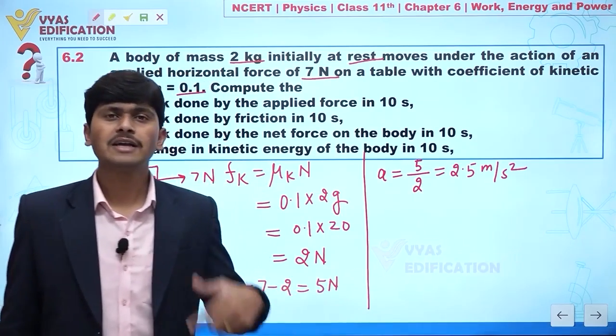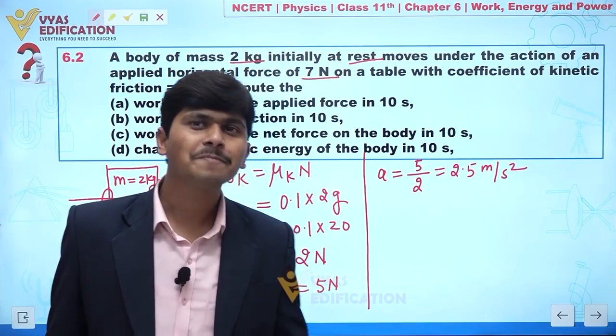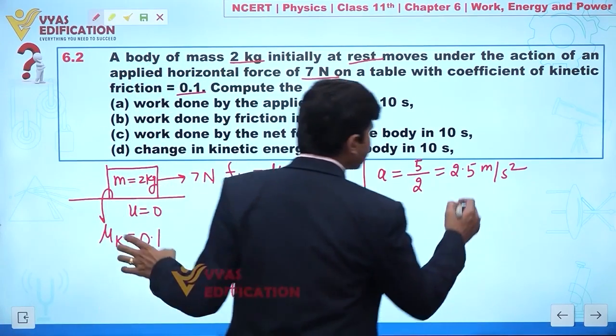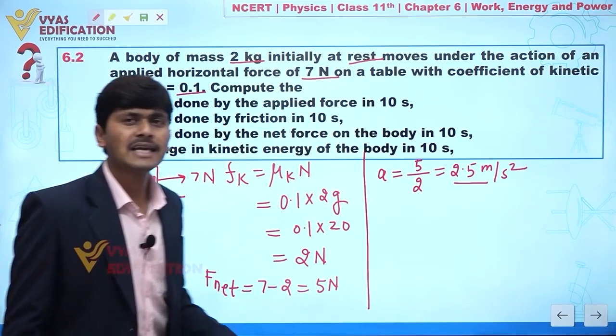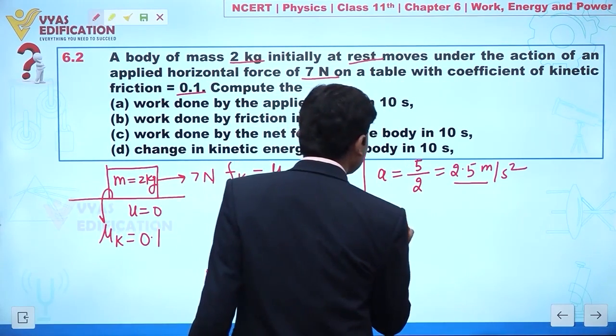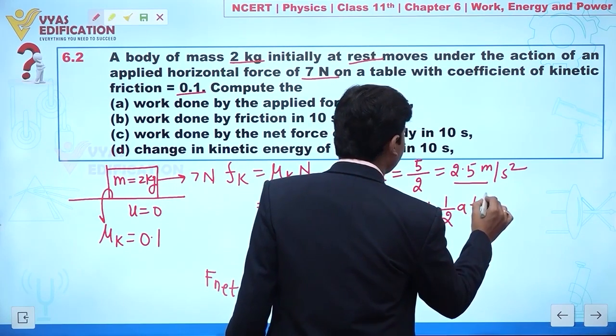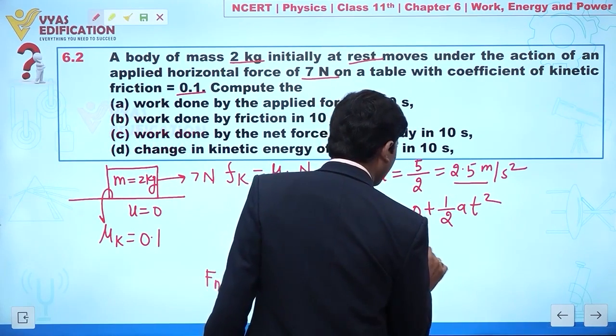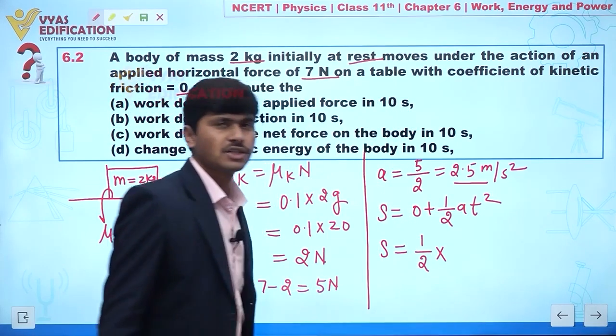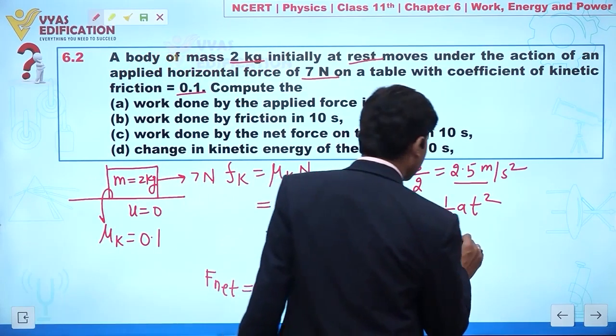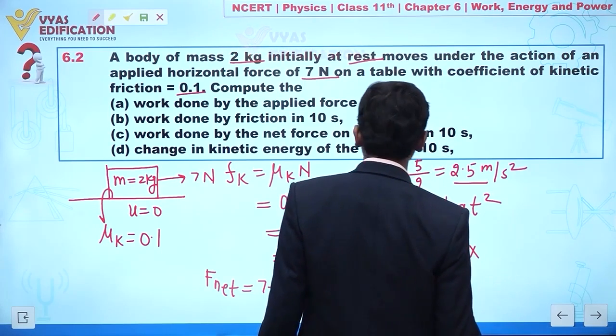In work done we will find a force term and a displacement term. So definitely we can say acceleration is constant. It means I can apply the equation of motion. So S equals 0 plus 1 by 2 a t square. Clear? So 1 by 2 into acceleration. Acceleration we can say this is 5 by 2, and t square.